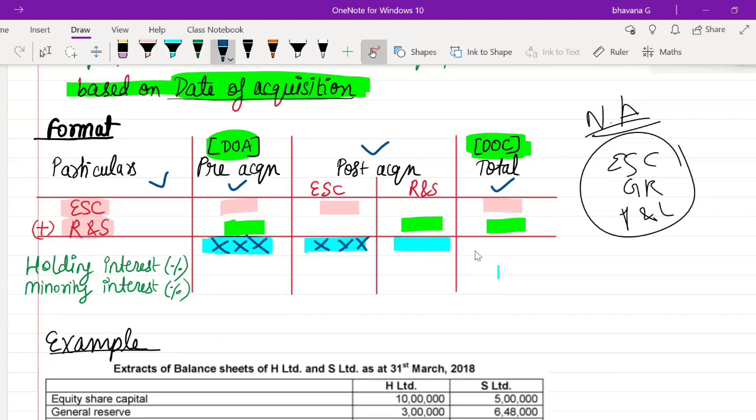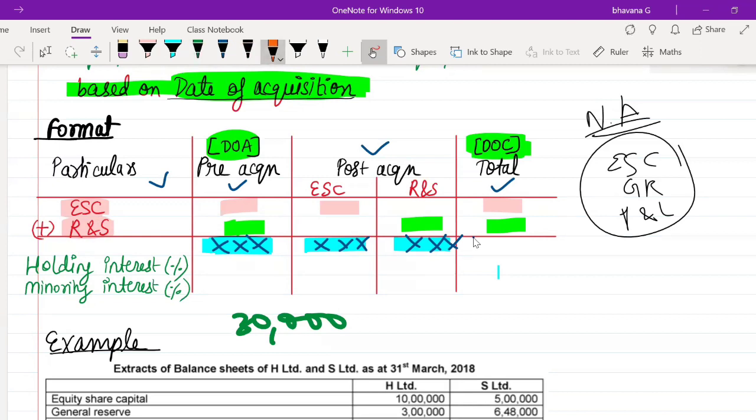Once you have found the totals of pre-acquisition and post-acquisition, you have to divide them. Suppose I get a pre-acquisition total of equity share capital and reserves and surplus of 30,000.